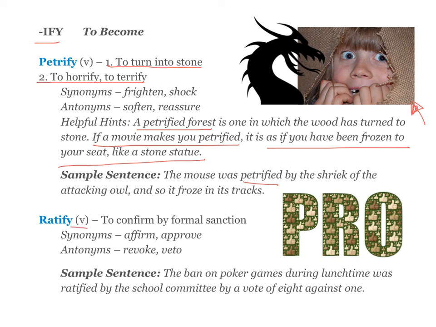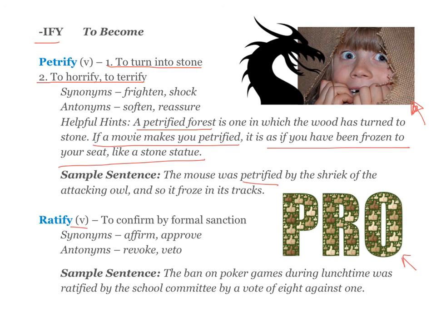Your sample sentence, the mouse was petrified by the shriek of the attacking owl, and so it froze in its tracks. Your final word for this unit is ratify. It's a verb. It means to confirm by formal sanction. So a law could be ratified, or a contract could be ratified when everyone votes on something and then enough people vote yes to make it pass, it has been ratified. So this picture over here is all of these pro votes, thumbs up, right? Whatever they were voting on has been ratified.